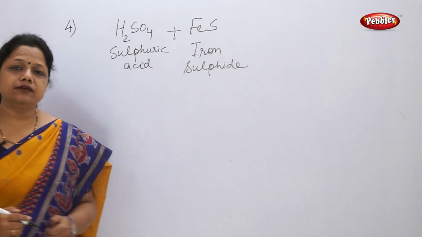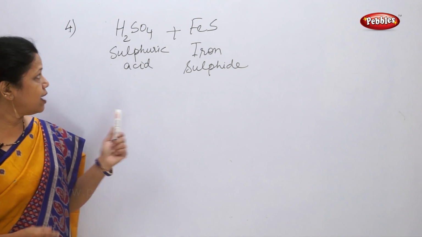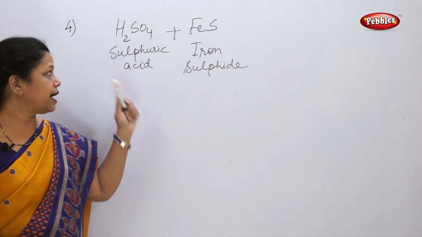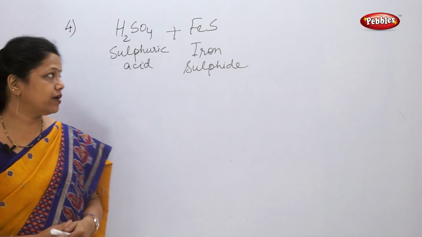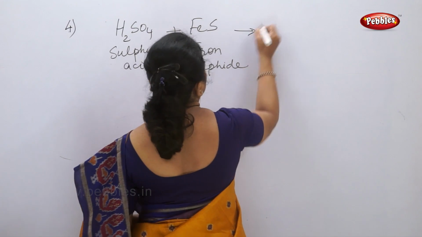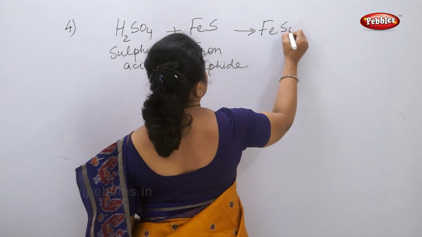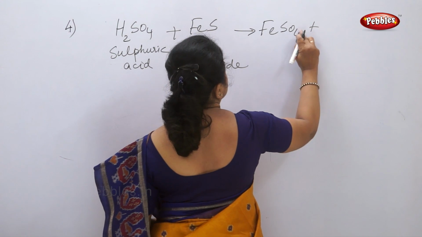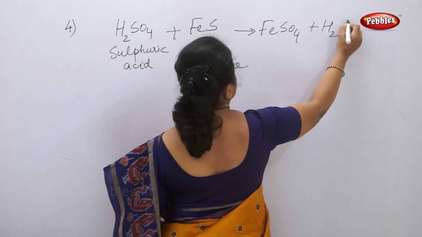This is the activity given to us. They have asked if sulfuric acid is added to FeS, that is iron sulfide, what will happen? You will form FeSO4 plus H2S.